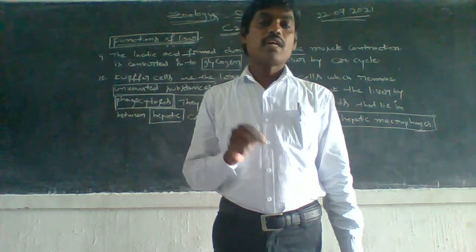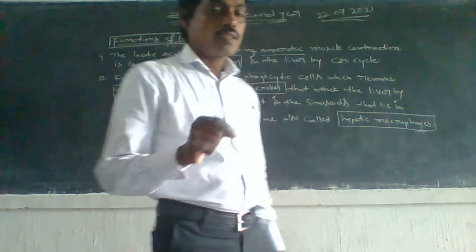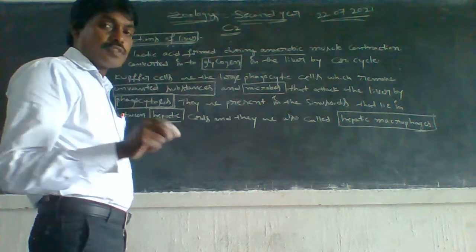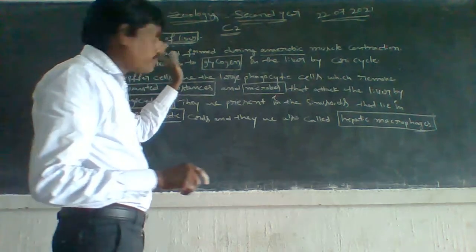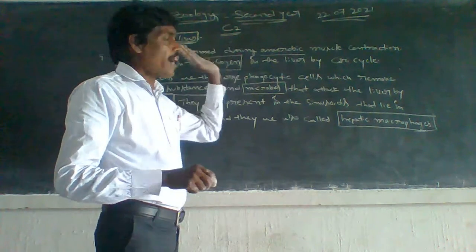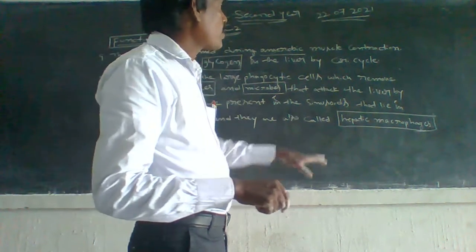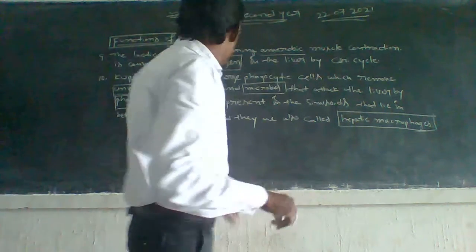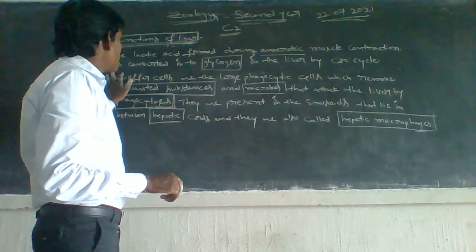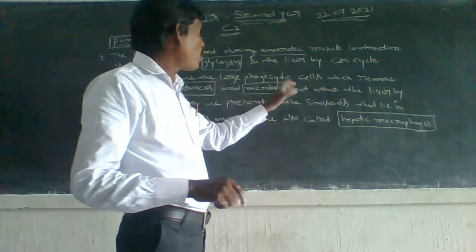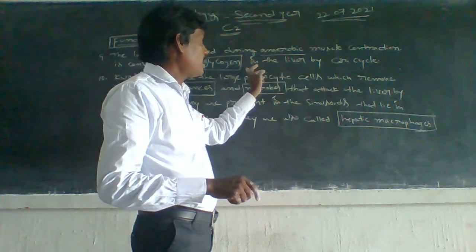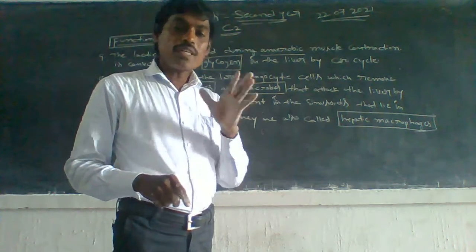Functions of the liver. Ninth one, the lactic acid formed during anaerobic muscle contraction is converted into glycogen in the liver by the Cori cycle.